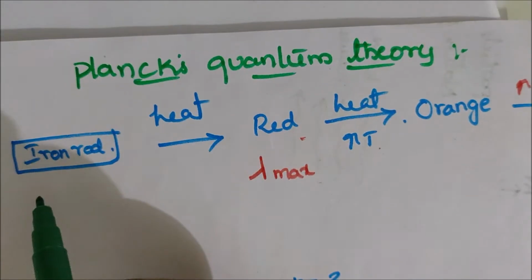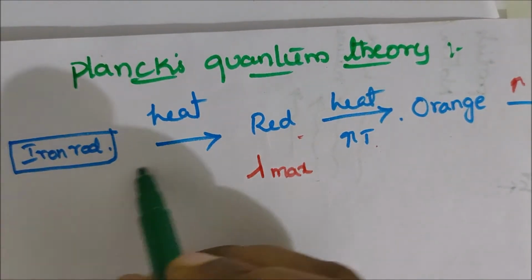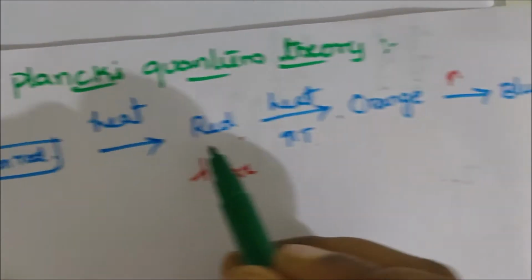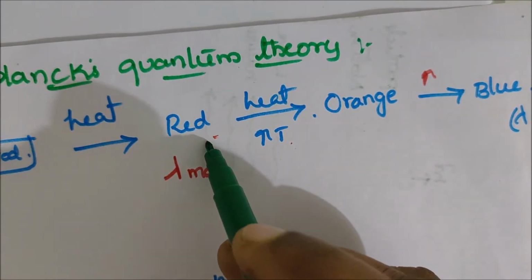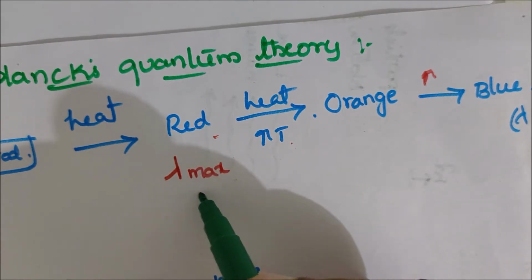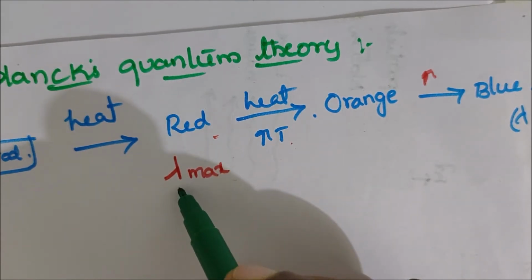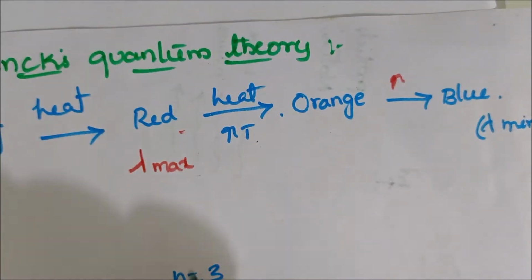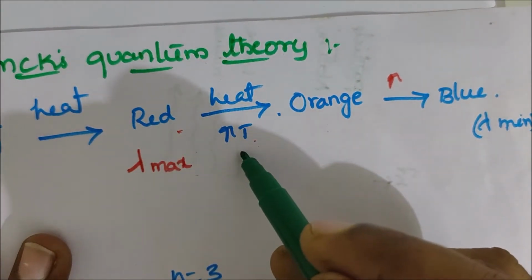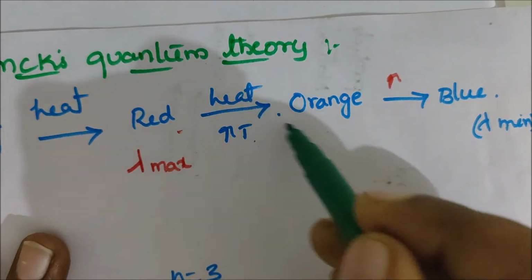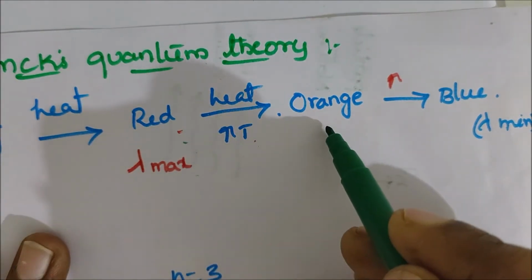When an iron rod is heated, it changes to red color. Red color has the maximum wavelength, that is lambda maximum. When the iron rod is heated further, the temperature increases and the red color changes to orange.